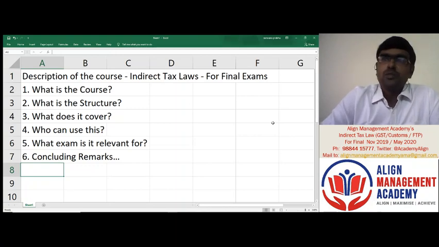Fine, guys. So for the first part, GST, this is what would be covered broadly: 4 acts, and the relevant CGST rules also will be covered. And for the second part, your customs and your FTP, for that we will be covering the provisions of the Customs Act 1962 and Foreign Trade Policy as relevant for your examinations and amended from time to time. So these are the broad laws, acts and rules that we will be covering. Notifications, circulars, etc., as and when they are relevant, we will also cover them, needless to say.